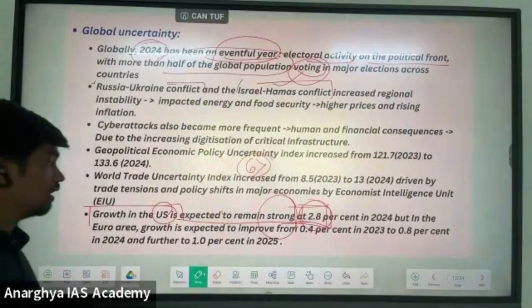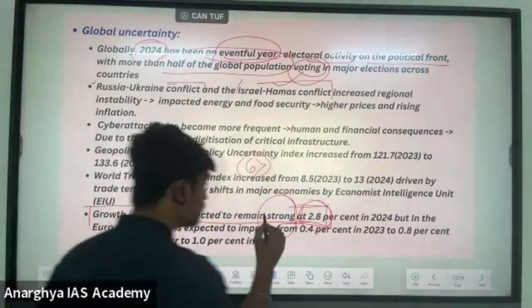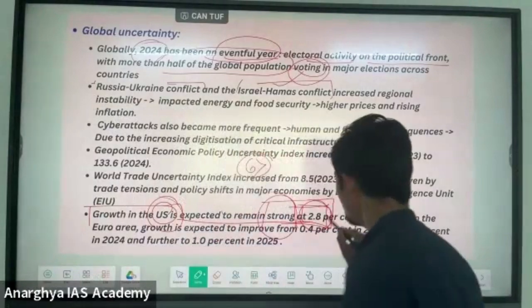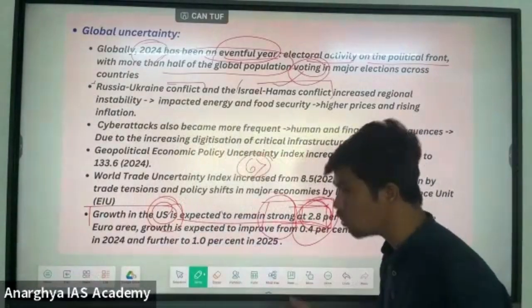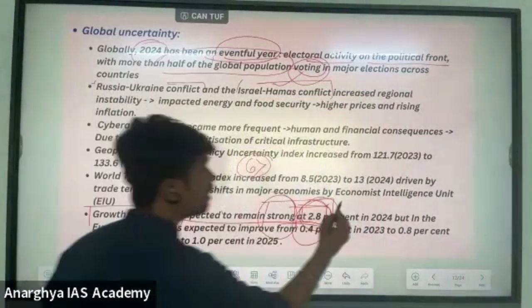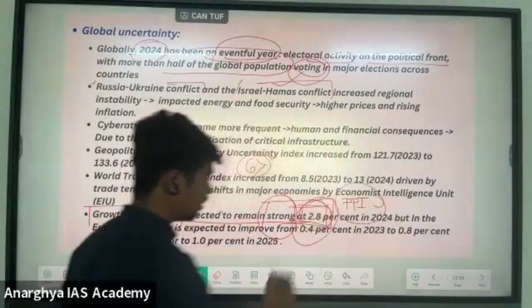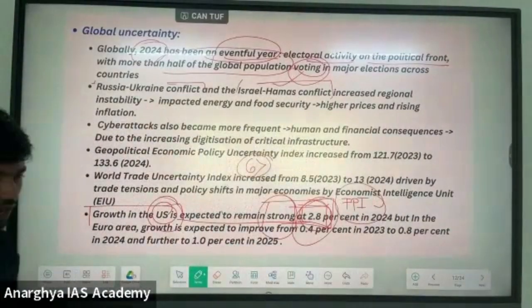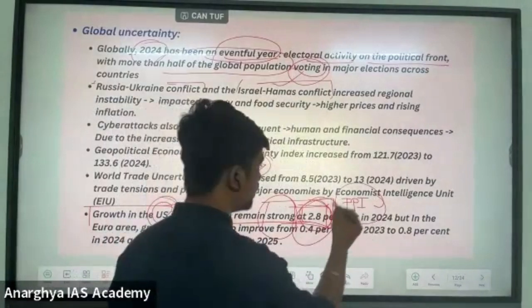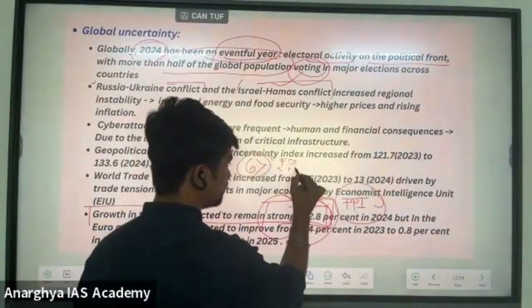For developed countries, that means the USA is growing. I am saying this because the USA is having 2.8% strong growth. Again, there is a flyback of foreign portfolio investment in India. There are two concepts: foreign direct investment and foreign portfolio investment.